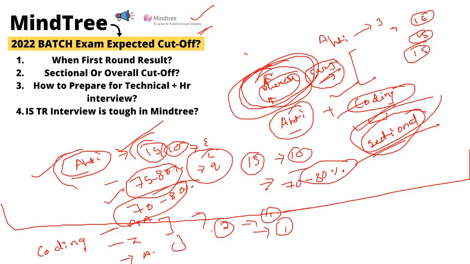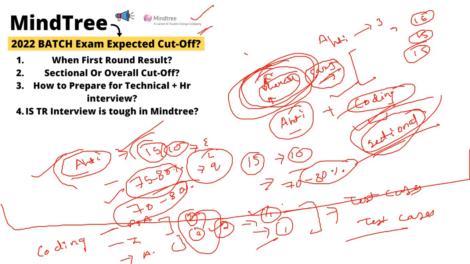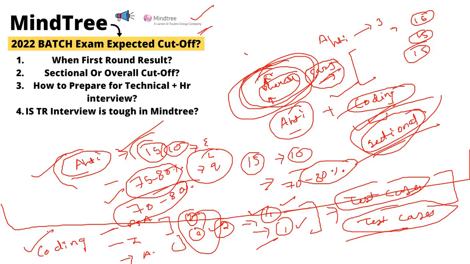If you solve both coding questions, there is no problem, but you have to solve at least one coding question, and there are more chances if you clear all the test cases. If you do the DS algo question and the implementation question with all test cases, there are more chances that you are on the safer side for the coding sectional cutoff.